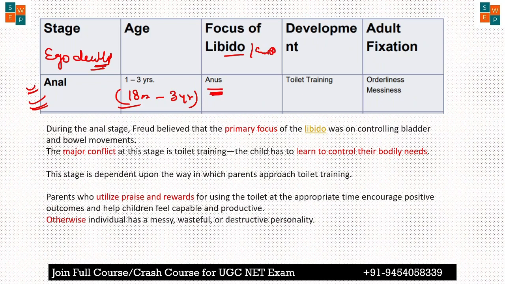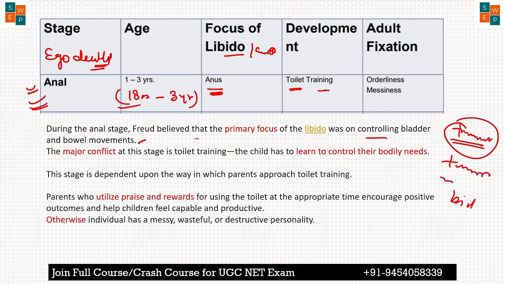So in this stage the child will try to learn toilet training. Okay, so during this stage, that is the anal stage, Sigmund Freud believed that the primary focus of the libido was on controlling the bladder and the bowel movement. इसमें जो है बच्चा टॉयलेट ट्रेनिंग करना सीखता है. माँ बाप इसको इस उम्र में जो है टॉयलेट ट्रेनिंग करना सिखाते हैं कि कहाँ करना है, क्योंकि जो छोटे बच्चे होते हैं उनको पता नहीं होता है, वो किसी भी टाइम पे बेड पे भी कर देते हैं,